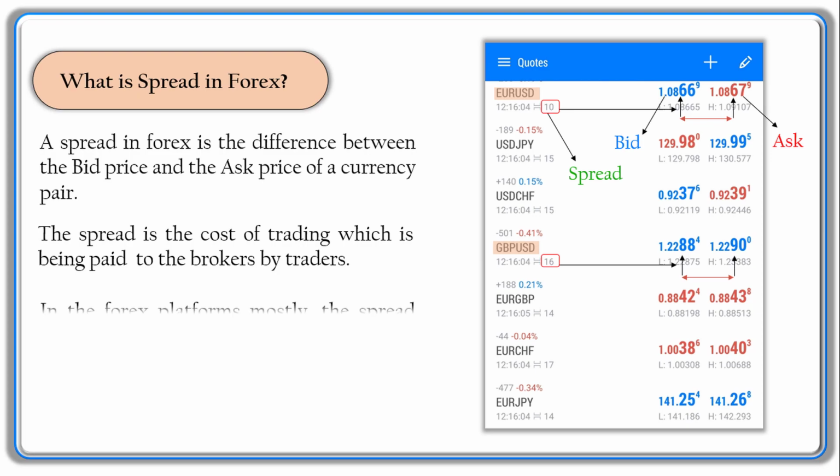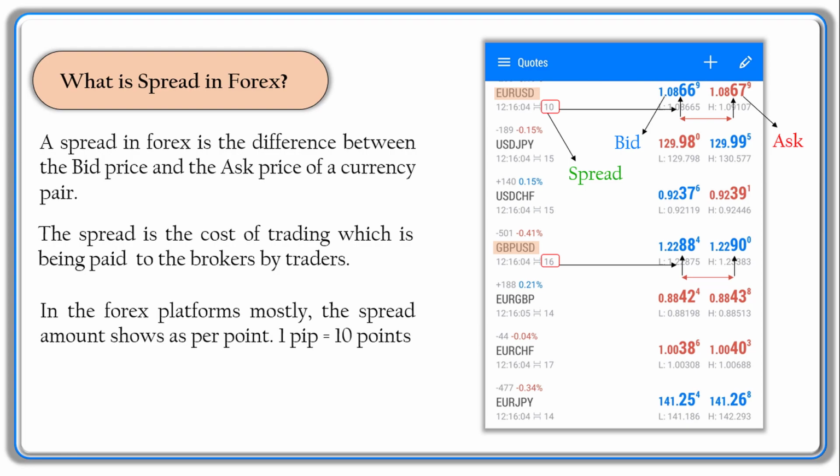Also remember that 1 pip is equal to 10 points. So here in Euro USD the spread is 10 points, or 1 pip. Here in the pound USD, the spread is 16 points, which is equal to 1.6 pips. Or here in the USD JPY, the spread is 15 points, which is 1.5 pips.